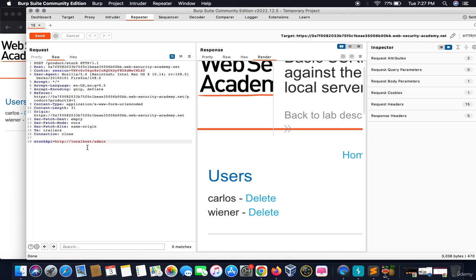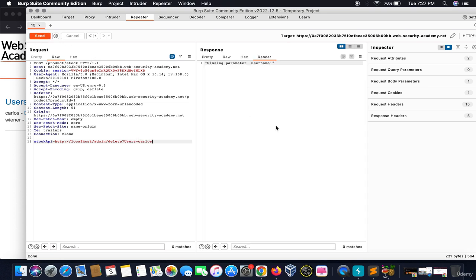So what we will do is we will put a backslash. What we need to do is we need to delete this thing. We will write delete, where the users is equal to Carlos, right? You can access this thing here. So it says missing parameter username.